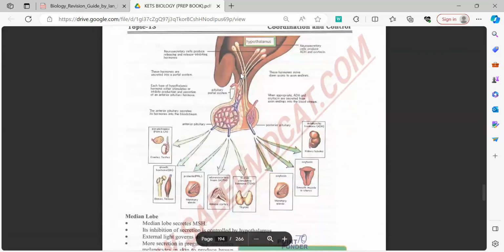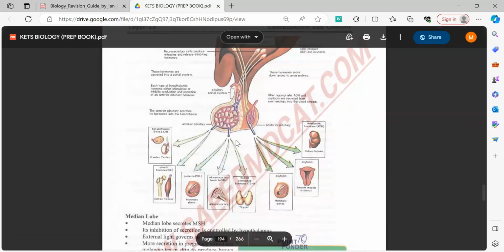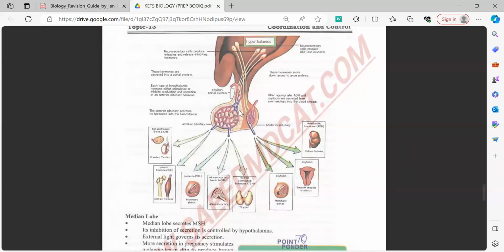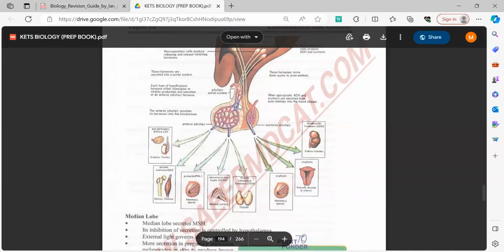Now, I'll just come to the anatomy of the pituitary gland. You need to know that there are two parts of the pituitary gland: firstly, the anterior pituitary, and secondly, the posterior pituitary. Now, the anterior pituitary gland covers about 70% of the total area, while the posterior pituitary contains only about 20 to 30%. So the majority of the hormones we studied above are released from the anterior pituitary.